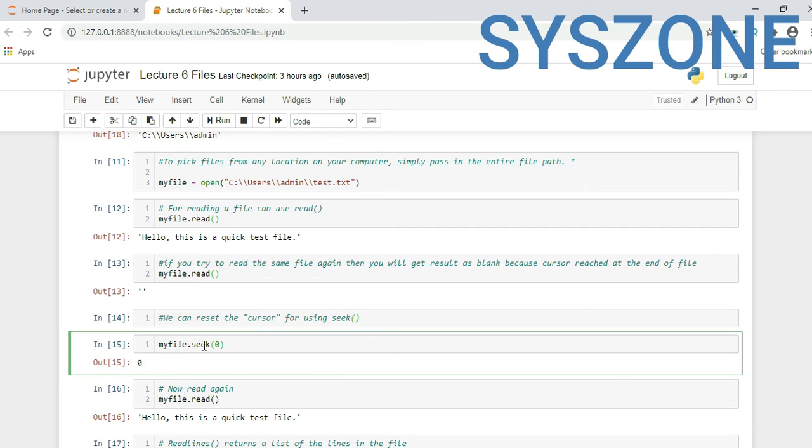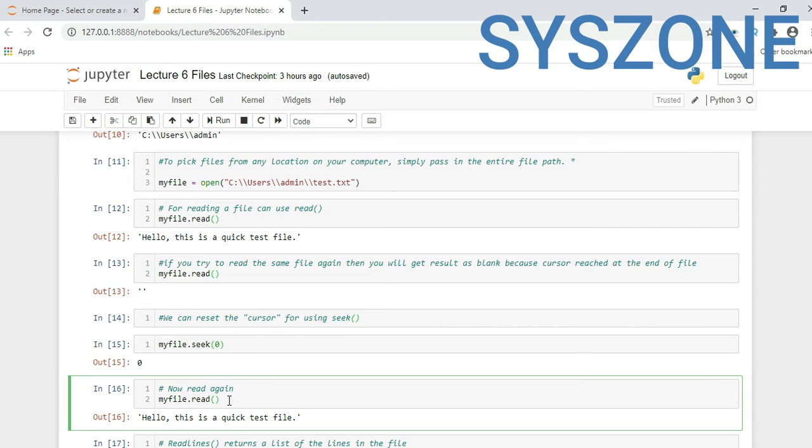After resetting my cursor using the seek function, now my cursor position is at the start of the file. Now, if I try to read it again, I am able to read the whole text available in the file, because when the cursor starts reading, it starts with the 0 index and reaches the end of the file, till where data exists. Again, if you try to read it, because the cursor has already reached the end of the file, it will try to read, but there is no data, so it will return the blank value only.